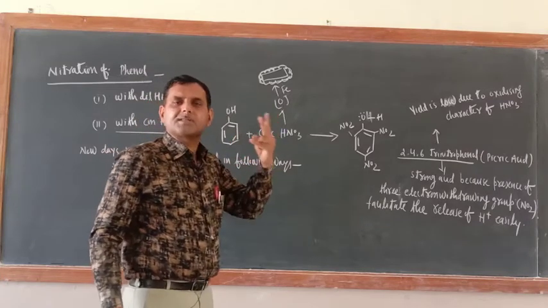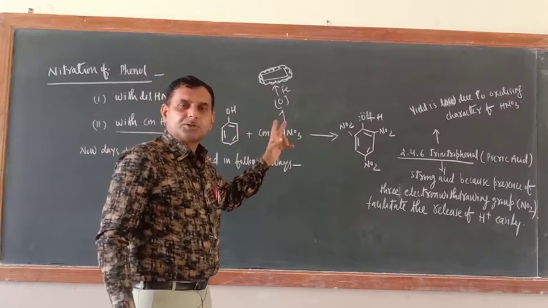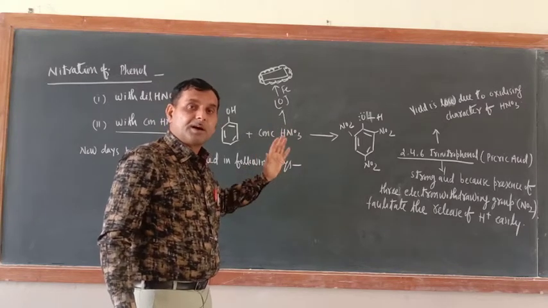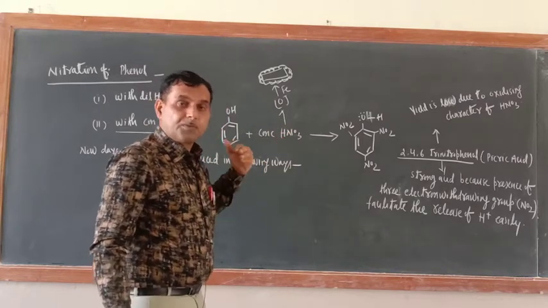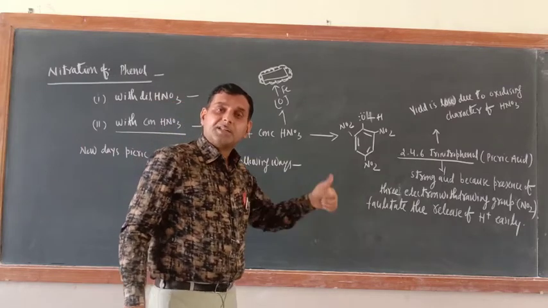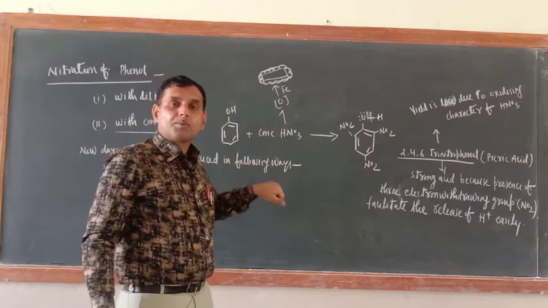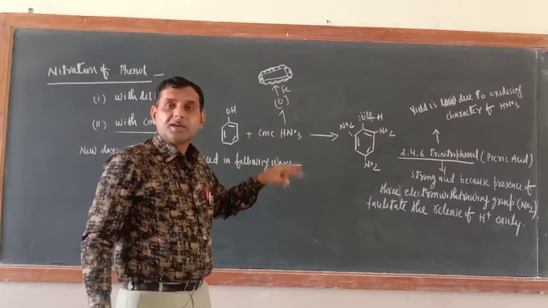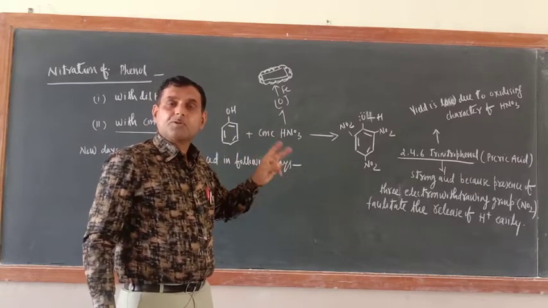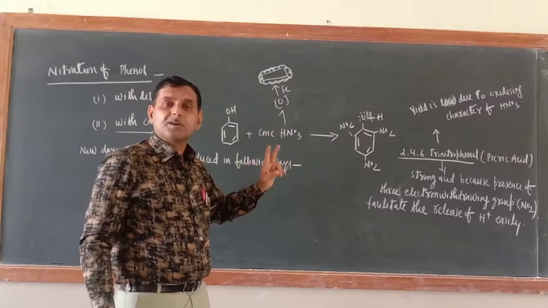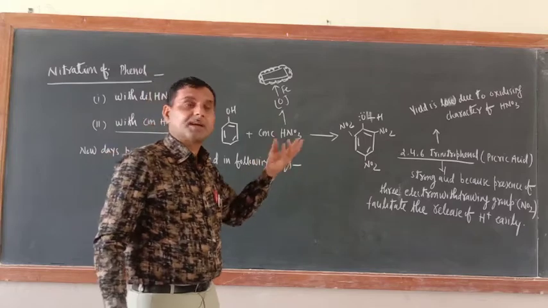Always remember, this is the problem with HNO3. HNO3 is not only an acid, it is an oxidizing agent also. The meaning of oxidizing agent is to furnish nascent oxygen, and that nascent oxygen reacts with iron and forms a protective layer of iron oxide. So iron is passive not because of a layer of iron nitrate, but because of the formation of an iron oxide layer.